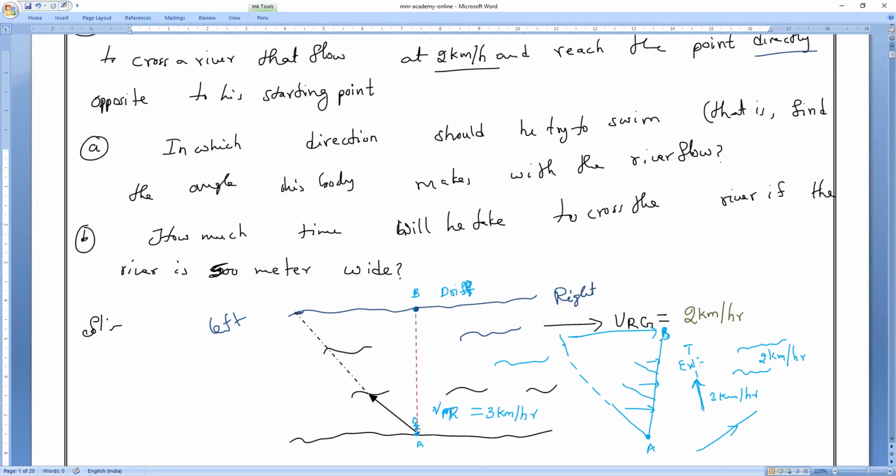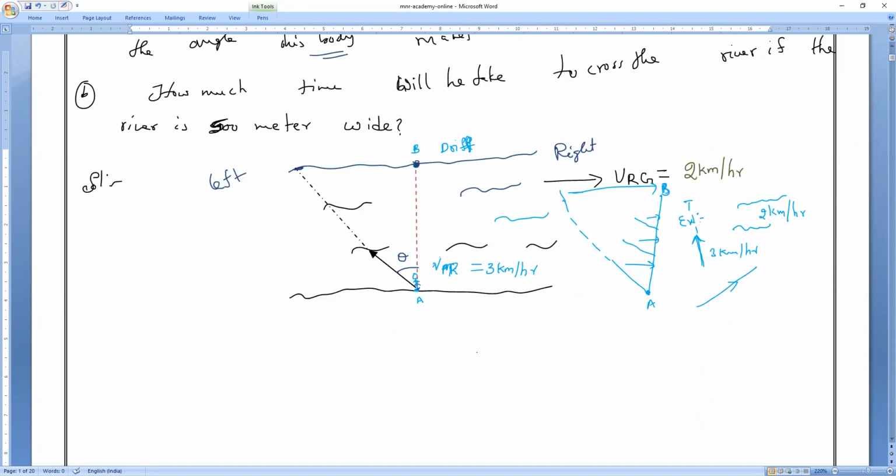Clear? So he is trying to swim in this direction with some theta. We don't know. We want to find only the theta, that is what they are asking. In which direction should he try to swim? That is, how much theta, so that he reaches this vertical point or perpendicularly opposite point. That is what they are asking. Now we all know when he will reach the perpendicular point. Can you tell me when he will be able to reach the perpendicular point? All of you.